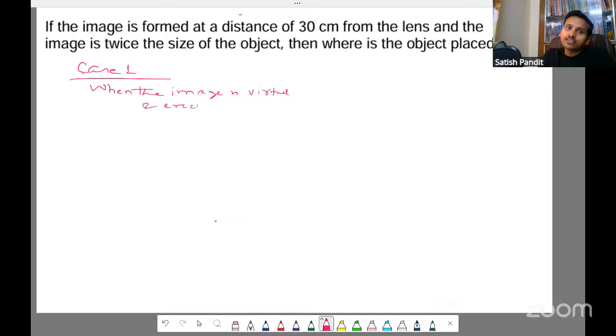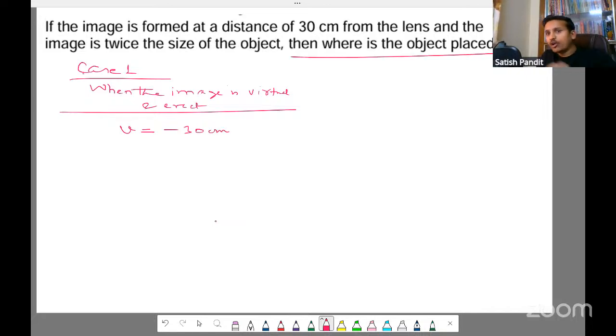When the image is virtual erect, V will be on the left side, right? So if the image is formed at a distance of 30, it will be -30. We have to find where the object is placed, so we have to find U. They have told that the image is twice the size of the object, so magnification we got +2. Why +2? Because it's virtual erect.